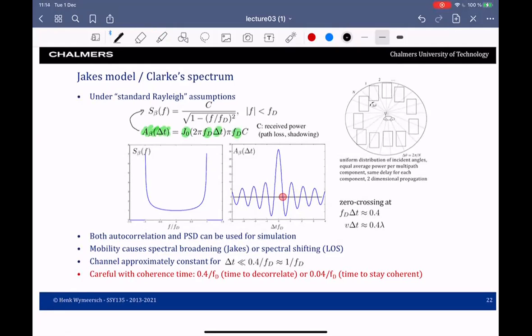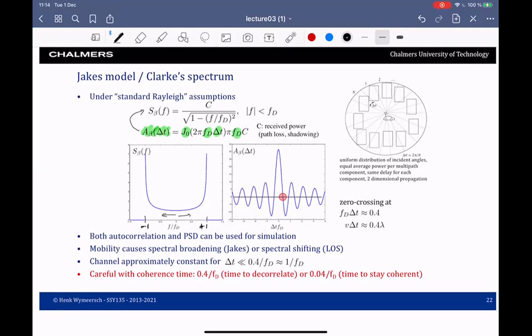So it is more interesting to plot both of these. On the left, I show the power spectral density corresponding to Rayleigh fading. And you see that it has a support between plus FD and minus FD. So this means that if you send a tone, this tone will be spread according to this spectrum. So there's this kind of spectral broadening that's happening. On the right, I show the autocorrelation function, so I just plot this.